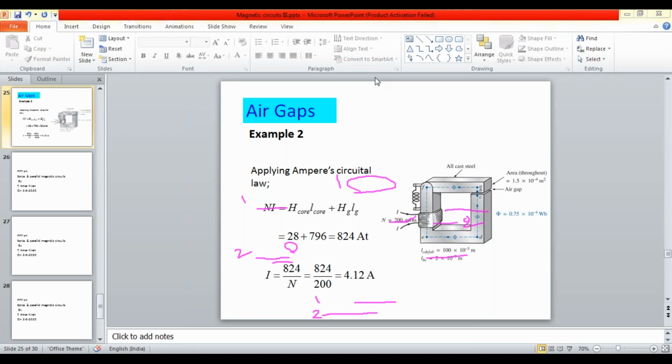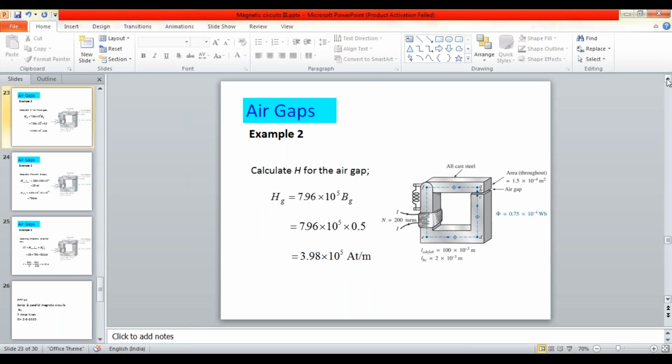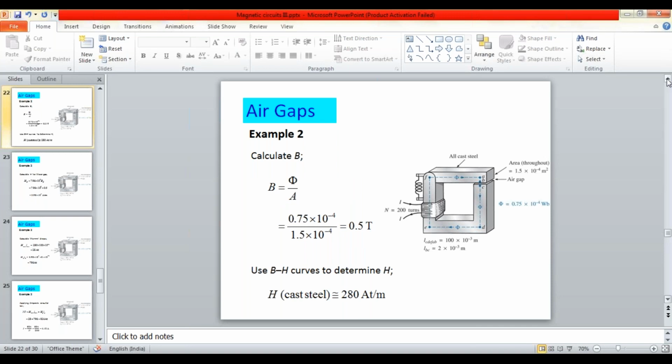Step number 2 is that from the graph of the BH loop curve, we need to determine the H value, the magnetic field intensity.